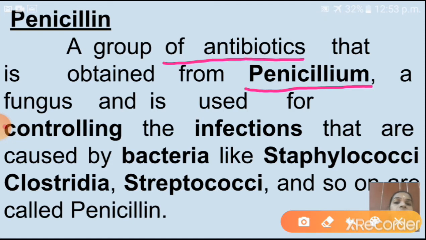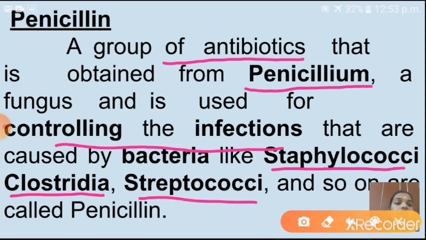So penicillin is a group of antibiotics obtained from penicillium, a fungus, and is used for controlling infections caused by bacteria like staphylococci. These are the harmful microorganisms: staphylococci, clostridia, streptococci and so on.